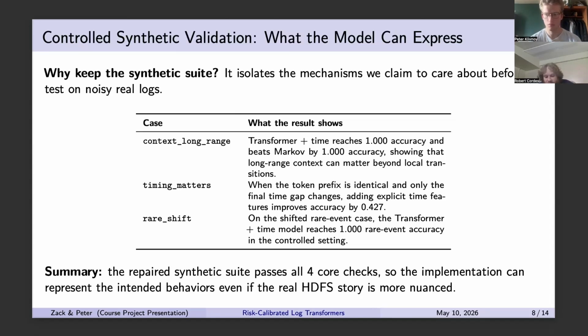But in the timing matters case, the token's prefix is identical, and only the final time gap changes. So here, adding explicit time features improves accuracy by about 0.427, which is what we would hope to see if timing is actually informative and influential.